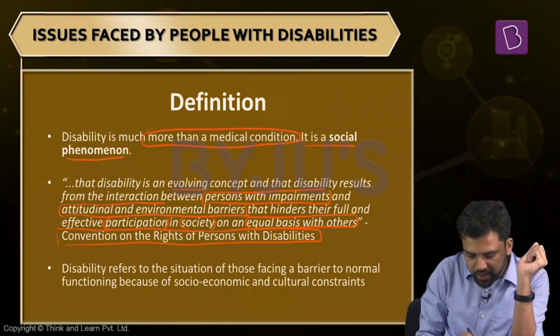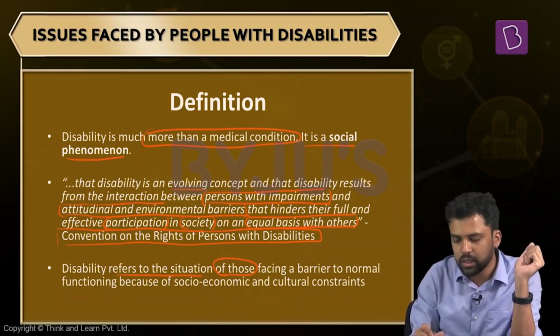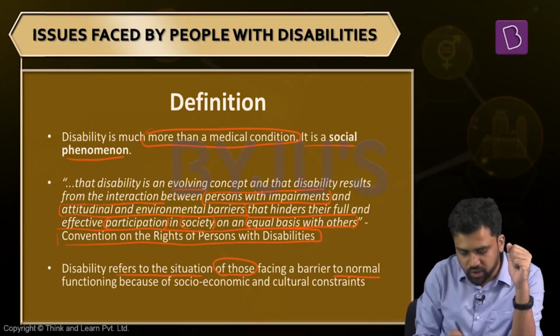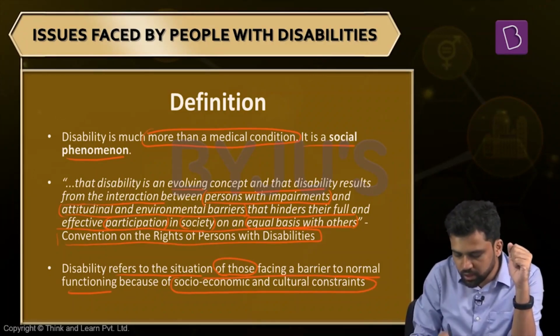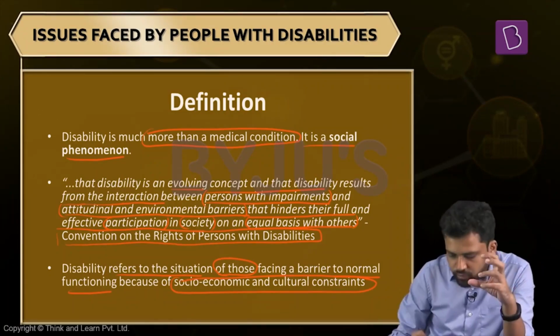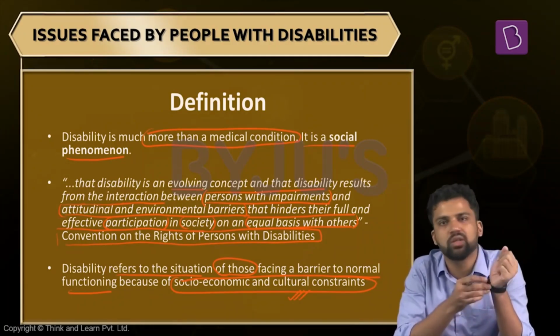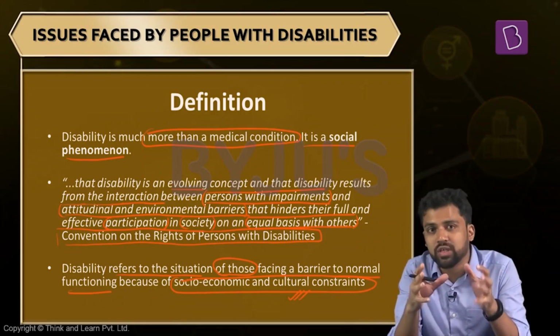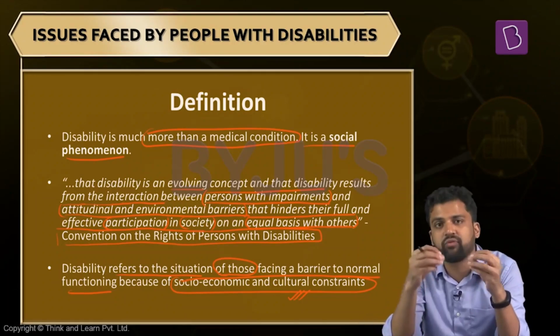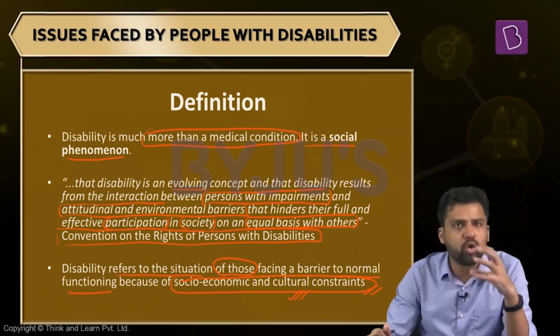Or in other words, disability refers to the situation of those facing a barrier. That means people who have some impairments are facing a barrier to normal functioning because some sort of socio-economic and cultural constraints have been imposed. That means if the socio-economic and cultural constraints are not there, people who have some impairments will also be able to effectively participate in society. So disability is that situation, that condition, which is a result of these constraints which exist in society. You can also think about it in these terms.